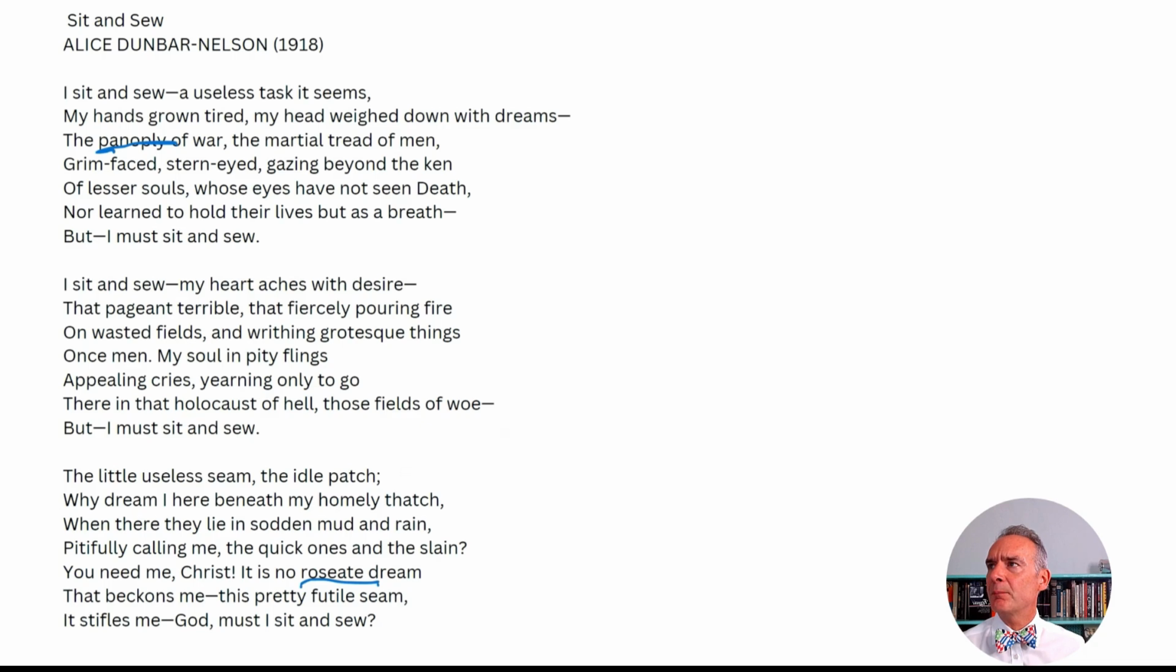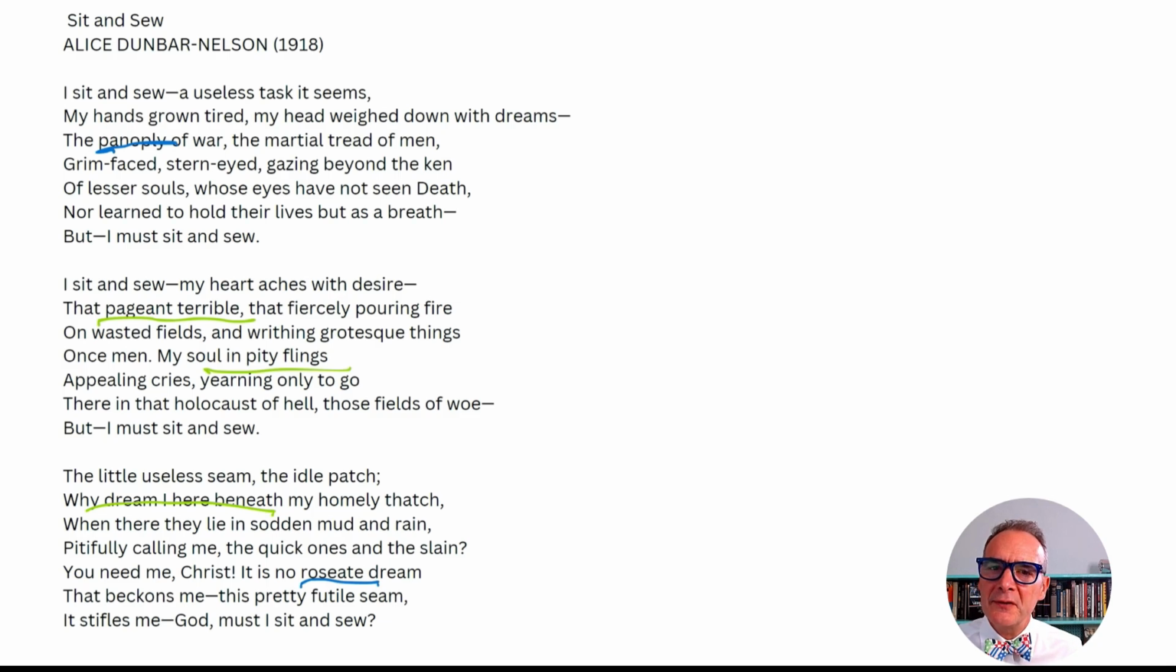Here, I've just underlined panoply and roseate. Next, a syntactical inversion is the places in the poem where the poet has changed the normal places of words in order to conform to their rhyme scheme or better convey their meaning in terms of emphasis. Allow me to put on my reading glasses. We have syntactical inversions here because this would normally be phrased, that terrible pageant. It happens again here where it says, my soul in pity flings. Normal English would be something like, in pity my soul flings, appealing cries. Same thing with why dream I here beneath my homely thatch.